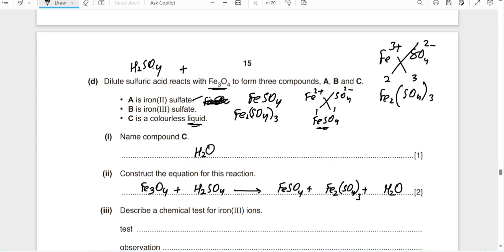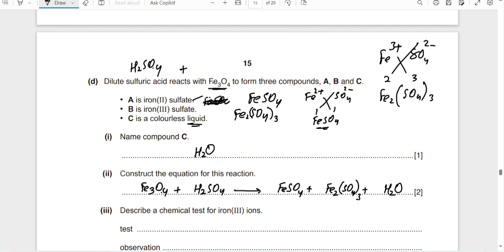Let's find out. 3 Fe are here, 1 Fe and 2 Fe, it's okay. Oxygen: 4 oxygen are here, and I can write 4 here, then it will become 4 oxygen, it's okay. Now let's see hydrogen. 2 hydrogen are here, here is 2 hydrogen, it's okay. Now find out the sulfate. The issue is with the sulfate. Sulfate is 1 here, but here 1 and 3, it becomes 4. But here is only 1.